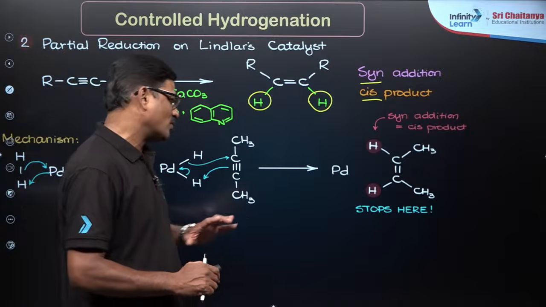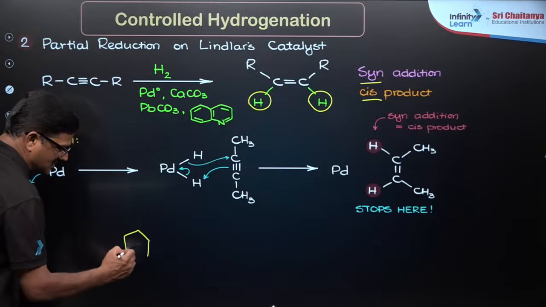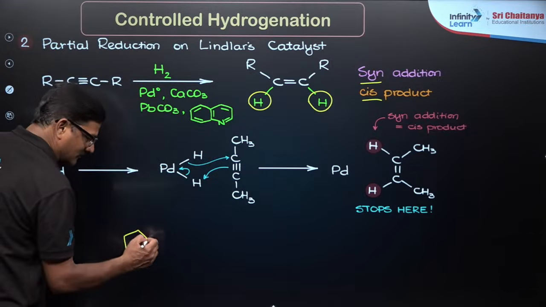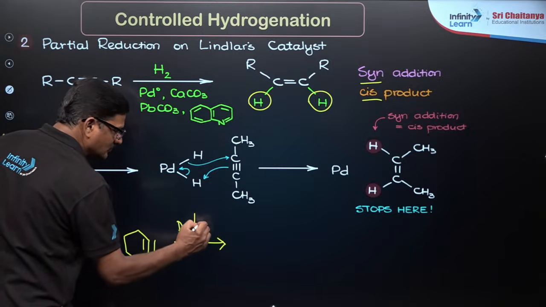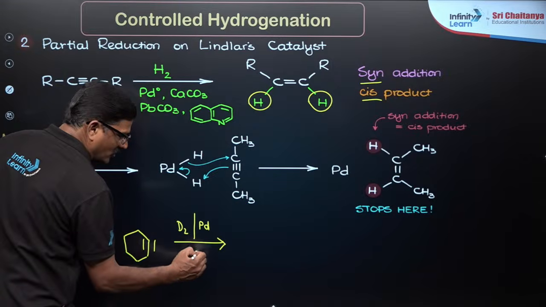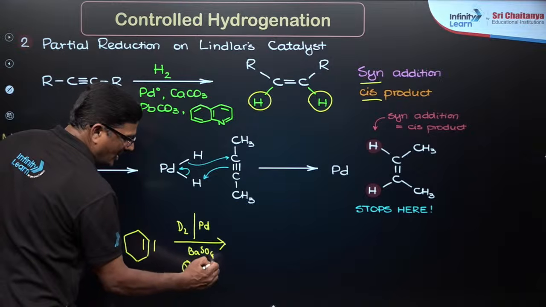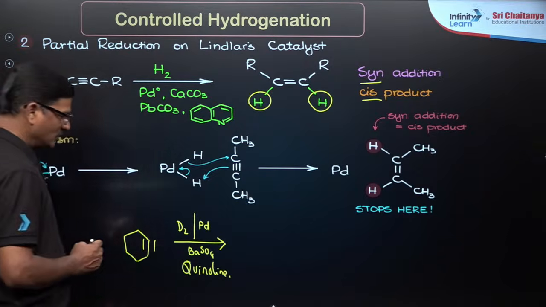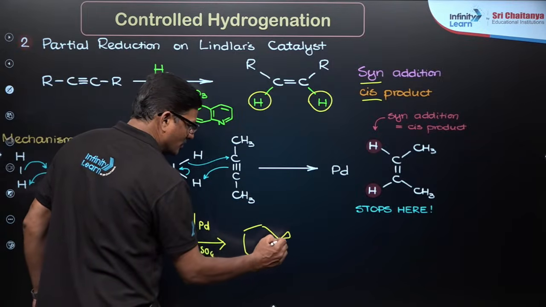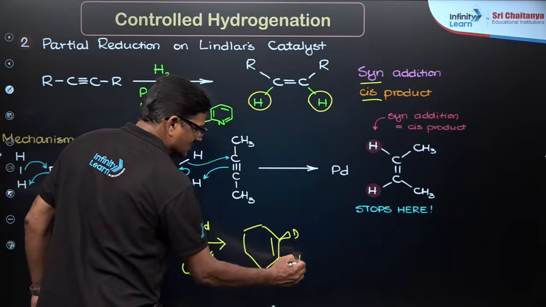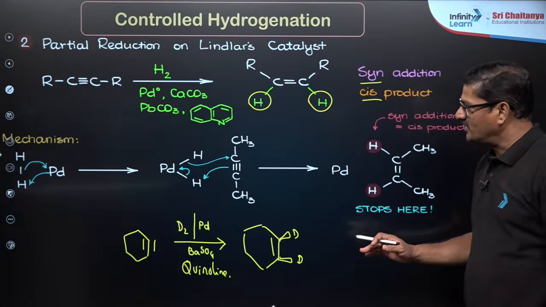So the product is going to be like this. Now I just want to add one more question here. If this is the alkyne, when it is treated with D2, Pd and BaSO4, and in the presence of quinoline, and it could be isoquinoline, you are going to get a product like this. So it is going to be the D2 syn addition product, D and D. Are you getting it or not? Is it clear? Fine. And this is going to be very important.